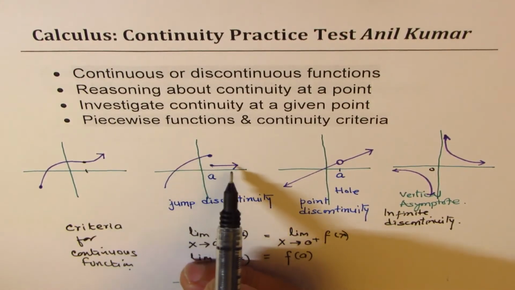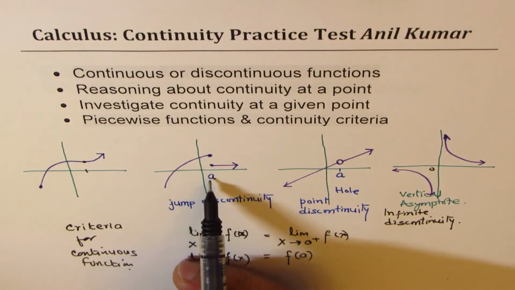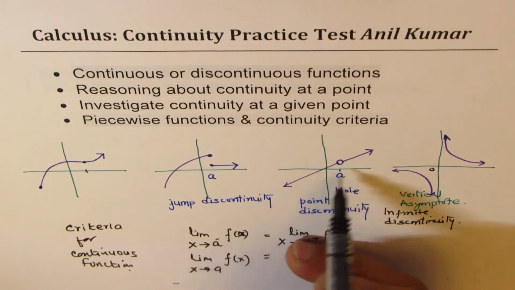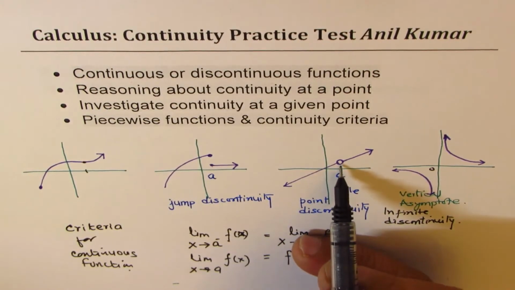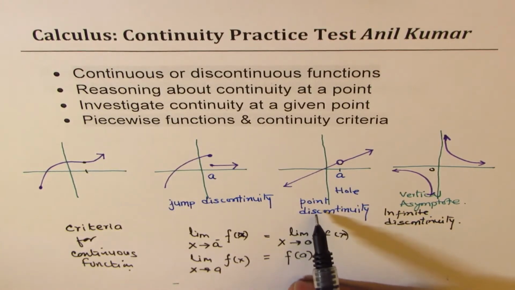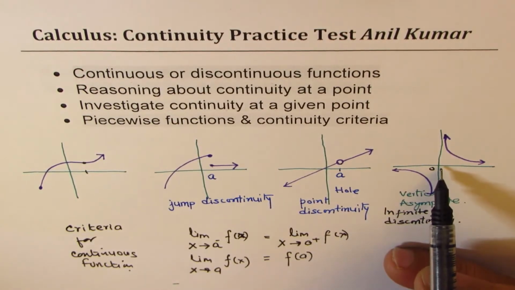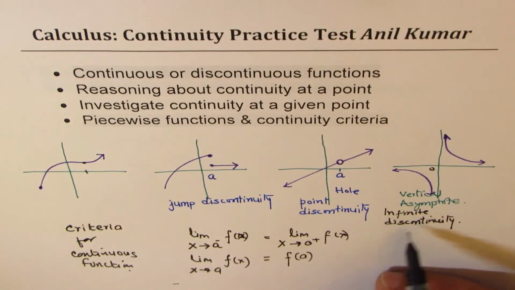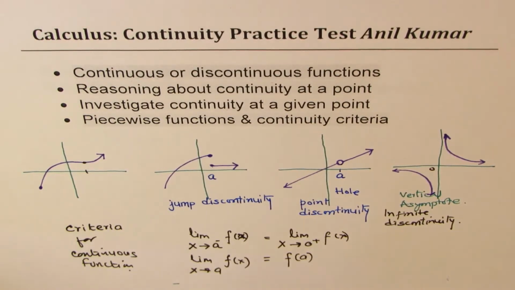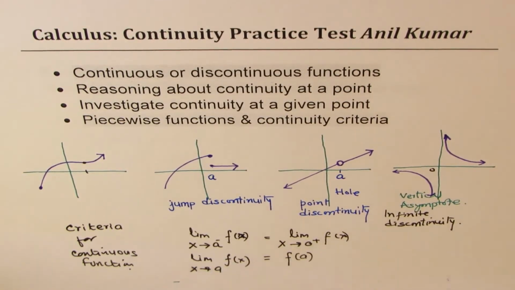In these cases, the limit may exist from the left side or right side, but it does not exist at a. Then we have jump discontinuity. Here the limit exists from left and right side, but it is not equal to the value of the function, and therefore the function is discontinuous. That is point discontinuity. In this case, the limit does not exist as we approach 0. The function approaches an undefined value, and it has infinite discontinuity, right? So I hope this point is well taken care of. Now let's move on and explore this definition with the help of an example.